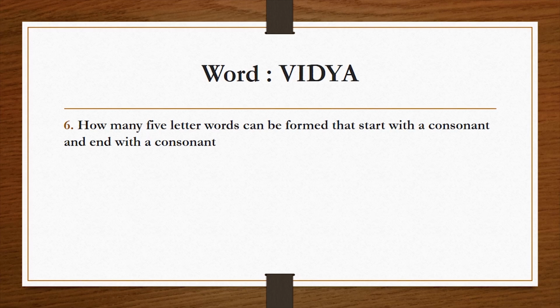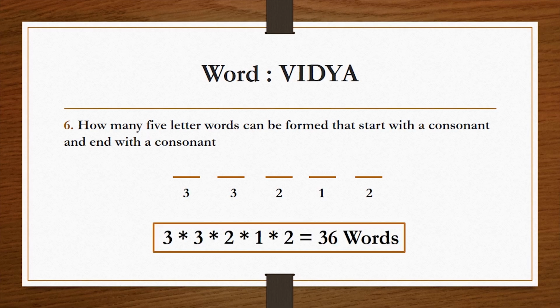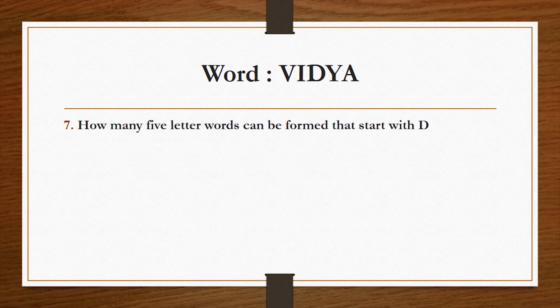The next question is, how many five-letter words can be formed that start with a consonant and end with a consonant? So it's again a very simple question. So the solution is, we have restrictions on the two placeholders. The first can be filled in three ways. The next can be filled in two ways. And the remaining three places can be filled in 3, 2 and 1 way. So the solution is 3 into 3 into 2 into 1 into 2, that is equal to 36 words.